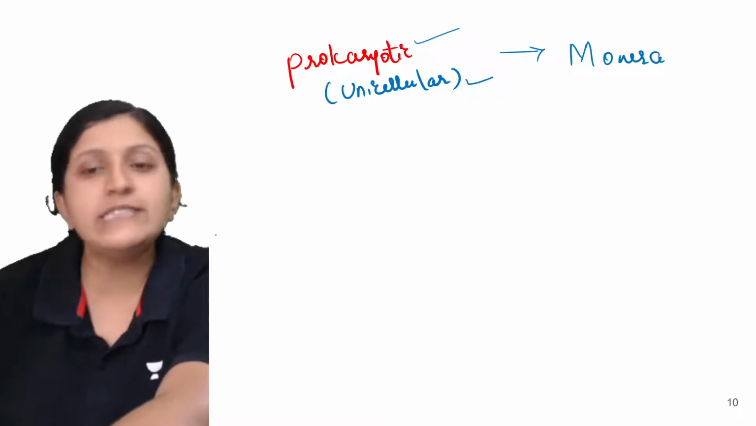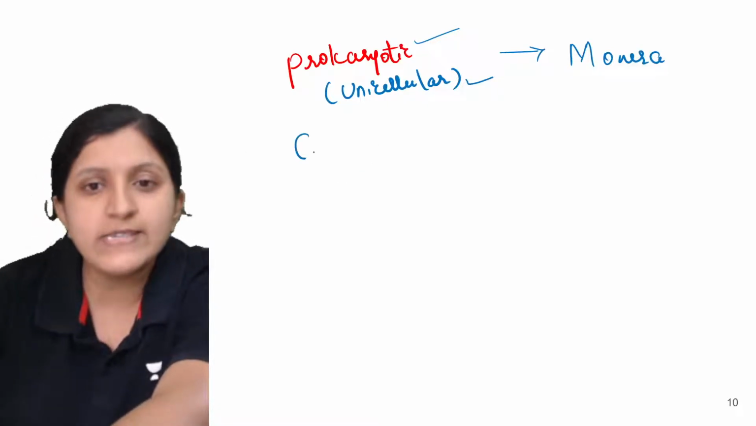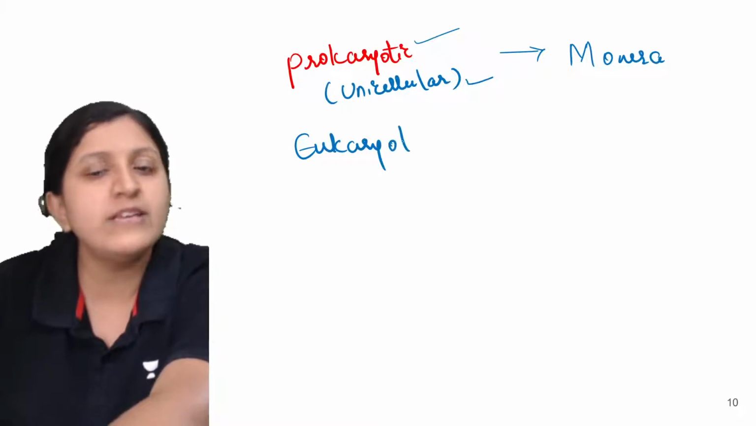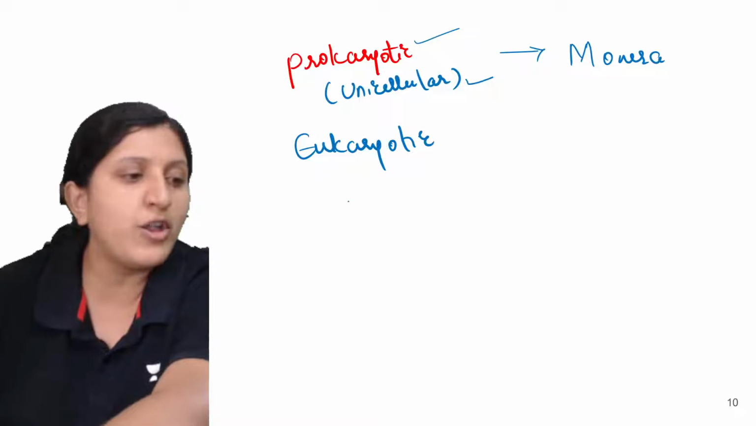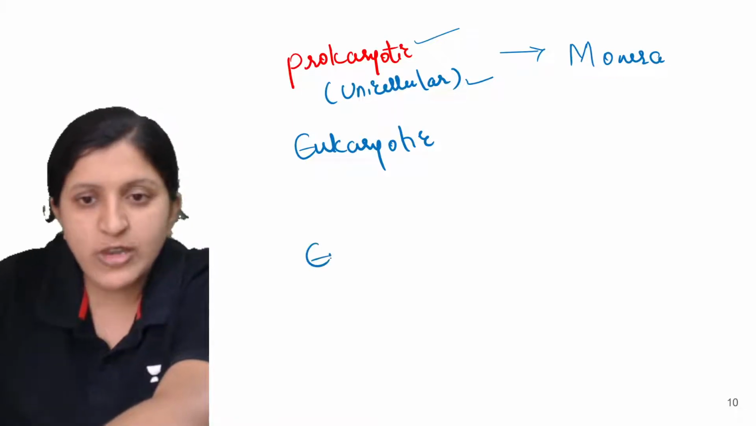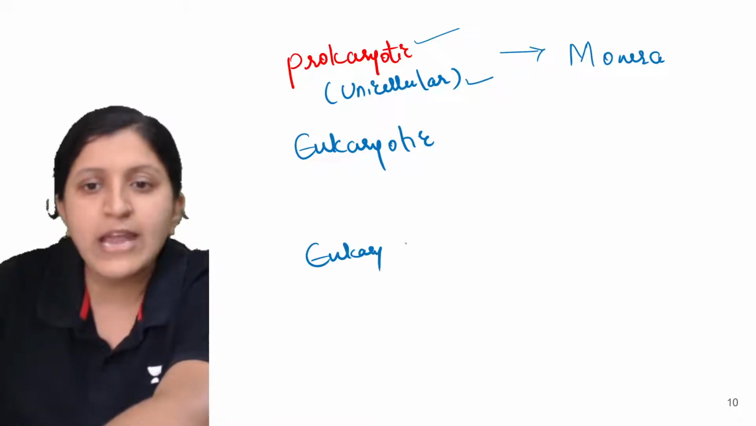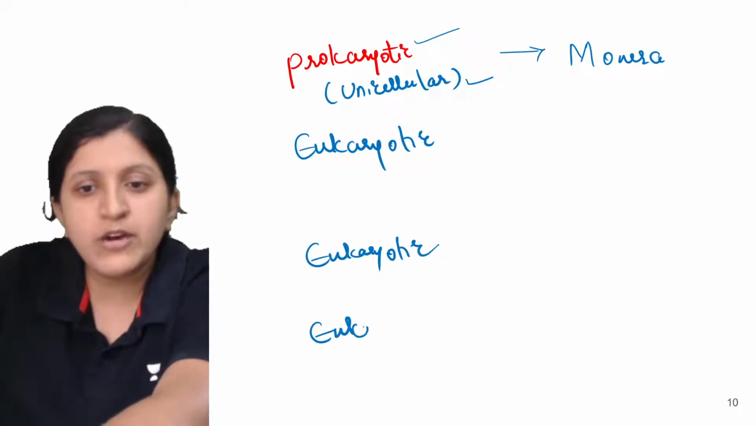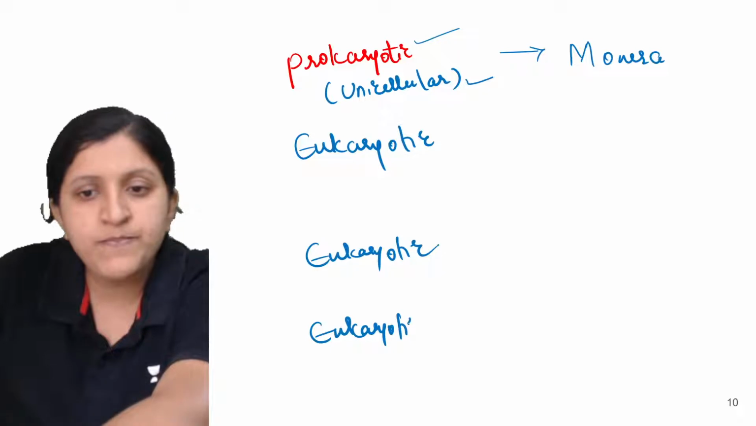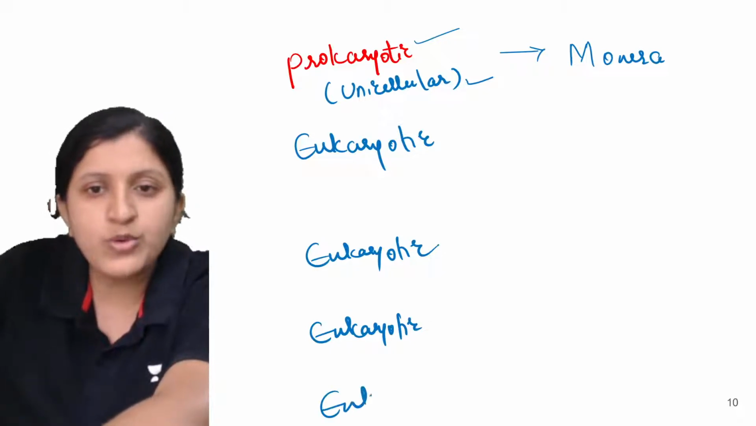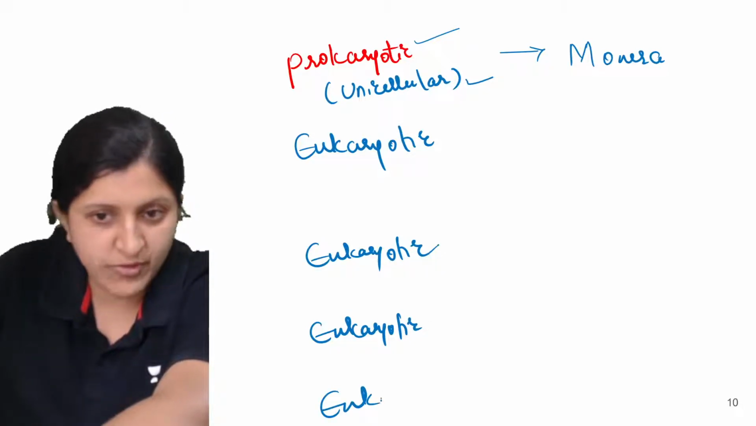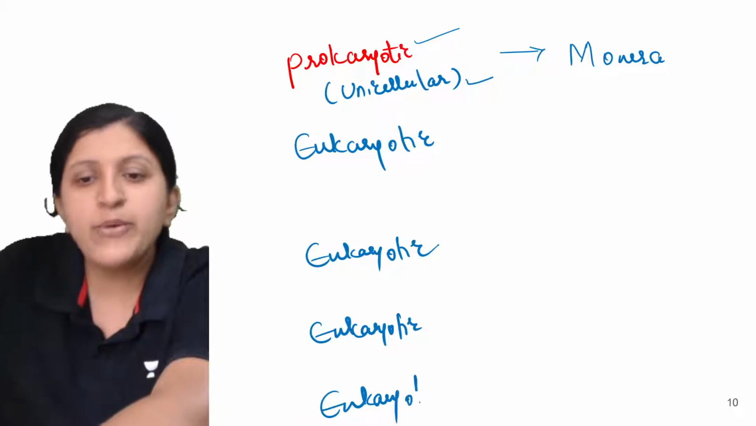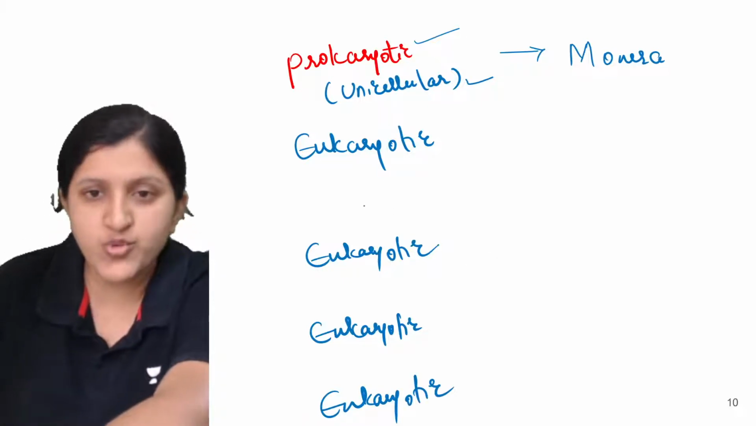Next comes what? Next is eukaryotic. All the other kingdoms are eukaryotic in nature. So let's draw eukaryotic over here, and this also is going to be a eukaryotic one, and then there is a eukaryotic one. 1, 2, 3, 4, 5. So these are the 5 kingdoms given according to R.H. Whittaker.